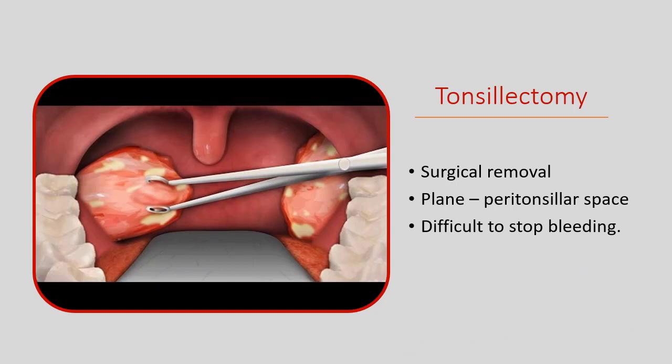Usually to attain hemostasis, patient is advised to eat lots of ice creams. The lowest temperature which touches the oropharyngeal part of this resected part of the palatine tonsil brings about vasoconstriction and causes less bleeding. This is the idea why doctors advise more and more cold eats or ice creams.